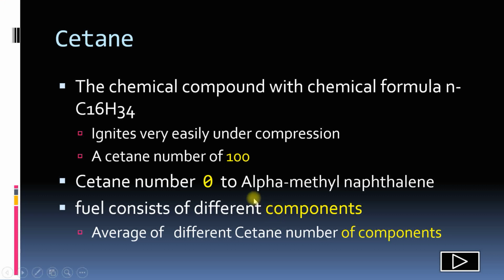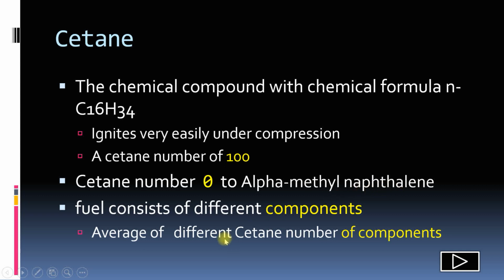Cetane is a chemical compound with a formula C16H34. And since it ignites very easily, a Cetane number of 100 is given to cetane, and a number 0 is given to alpha methyl naphthalene.